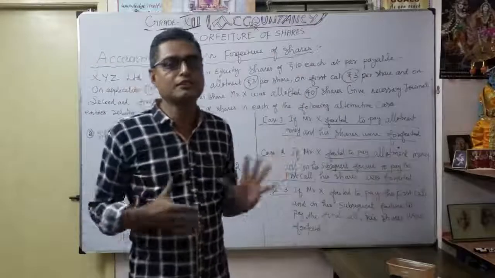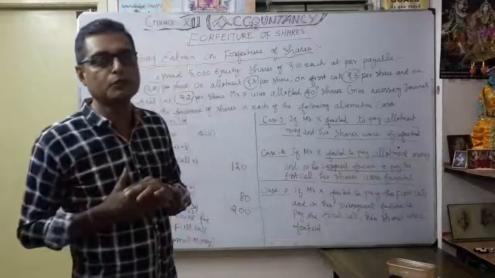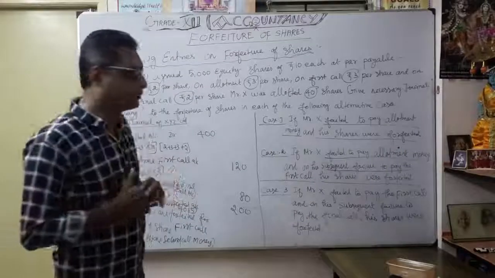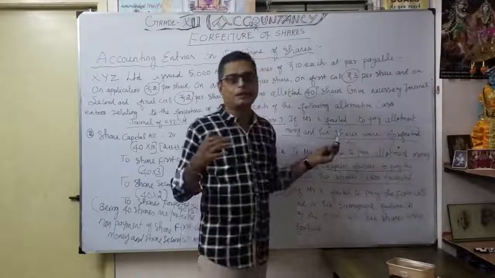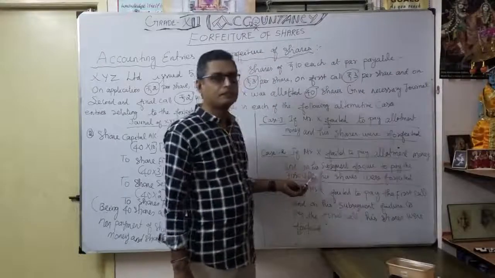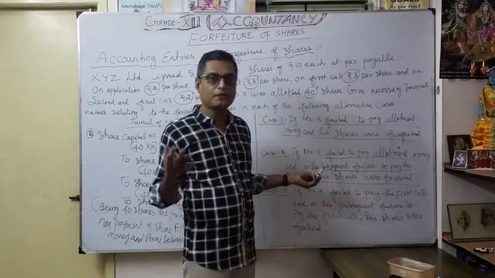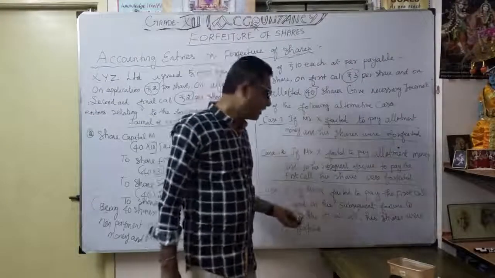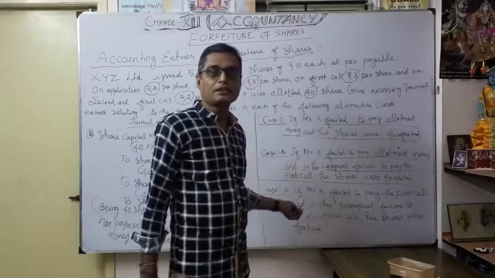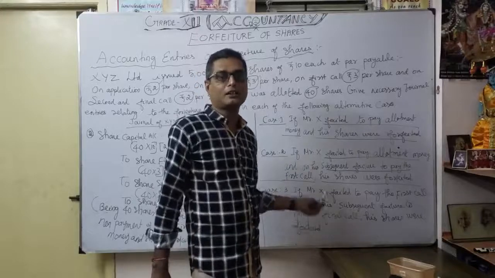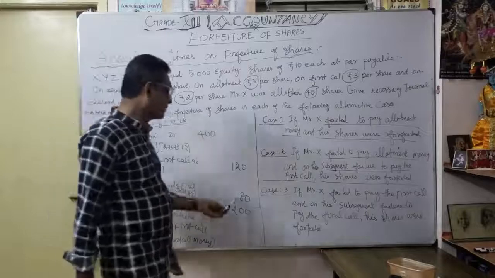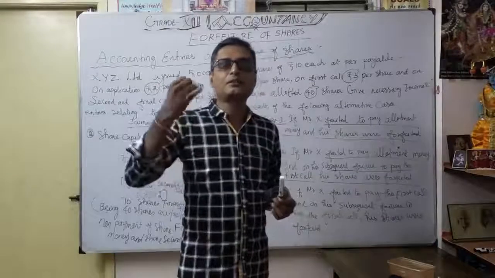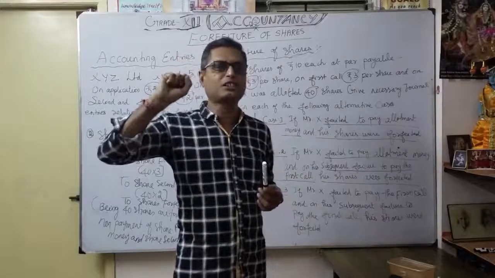That's what this illustration shows; when you keep watching the video, you can definitely understand. Maybe the first situation, at the time of allotment itself, the company is going to forfeit. Second situation, allotment also default, share first call also default. Third case, allotment money, first call and second call are default. That's why your share forfeited value will be different. Right. So initially how much is forfeited? Only 2 rupees, 80 rupees.